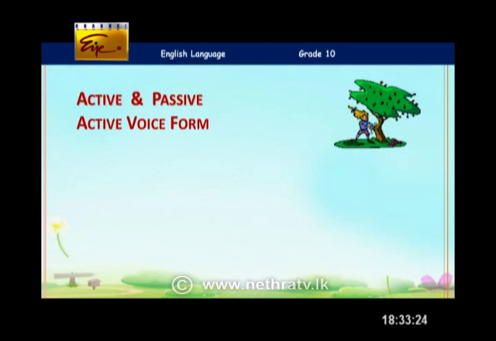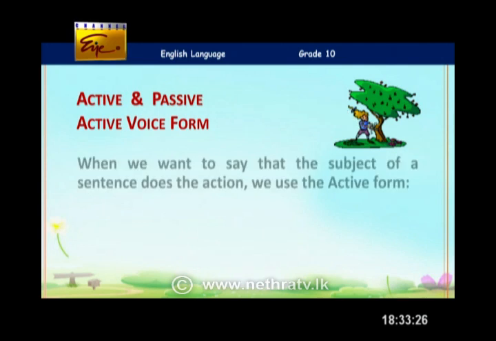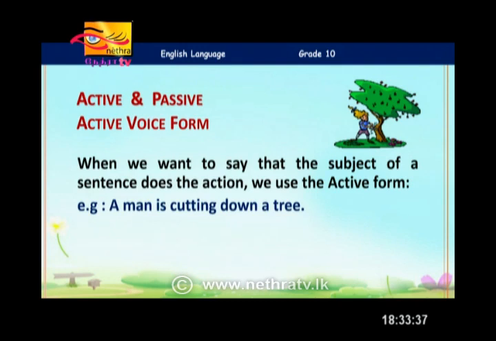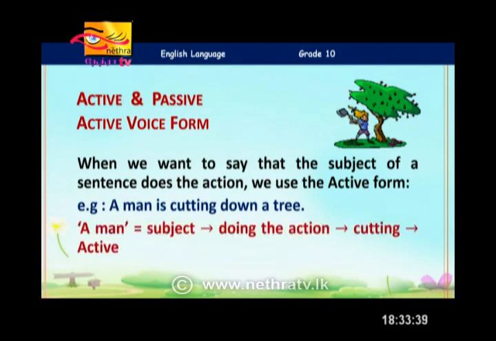So today, first things first, what does it mean by active voice? When we want to say that the subject of a sentence does the action, we use the active form. For example, a man is cutting down a tree. The man is the subject and cutting is the action. So who's cutting? The man is cutting. Exactly. So when we start the sentence with the doer, a man, we call it an active voice sentence.